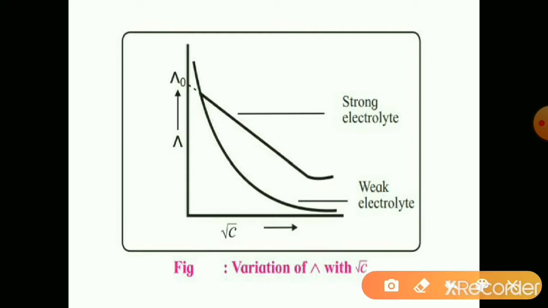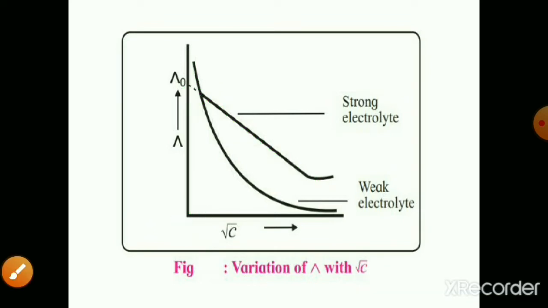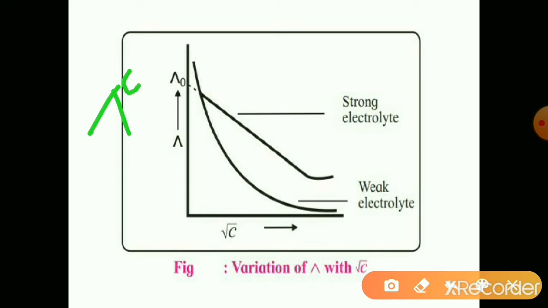And when this linear graph is extrapolated backward, it meets the lambda axis at zero concentration. The respective concentration here is 0. So this is nothing but lambda naught or lambda infinity. Lambda infinity is the molar conductivity at zero concentration.